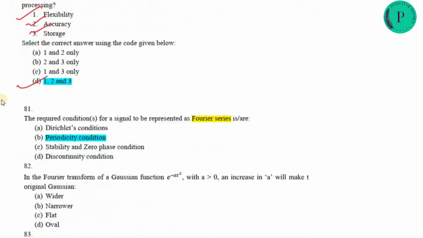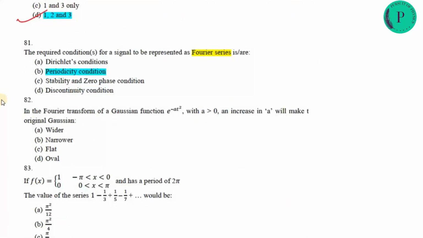So option D will be correct. Which one of the conditions for a signal represent the Fourier series? So for Fourier series, you know that you have to satisfy the Dirichlet conditions. So option A will be the correct one.